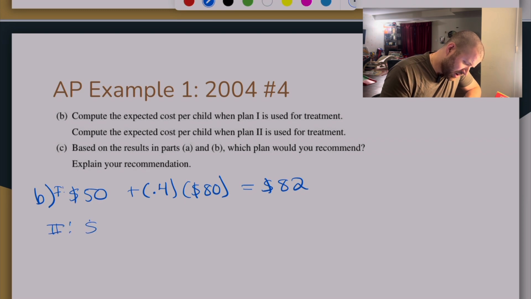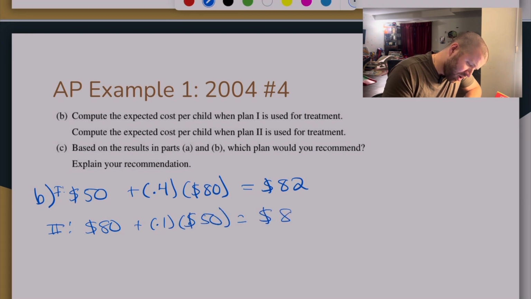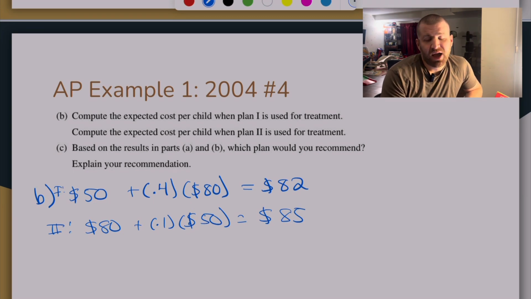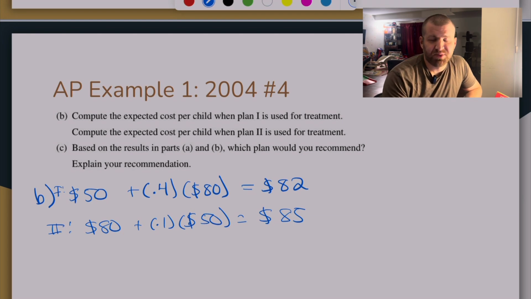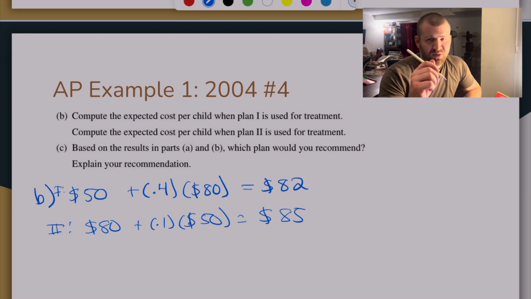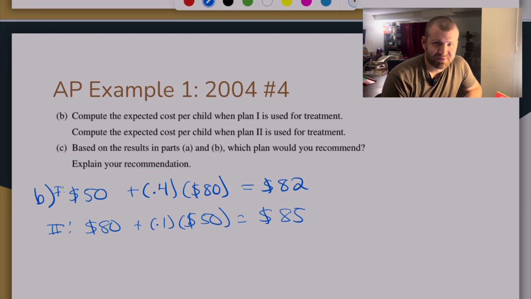Plan two, I pay the $80 up front, and then there's a 10% chance that I have to pay the additional $50. Oh, wait a minute. That works out to $85. Ding, ding, ding, right? This should be something where now you're like, okay, I got this question right, because the probabilities were the same, but plan one was cheaper. And so when I look at part C, based on your results, what would you recommend? I'm going to recommend plan one because it has a lower expected cost and the same effectiveness as plan two.